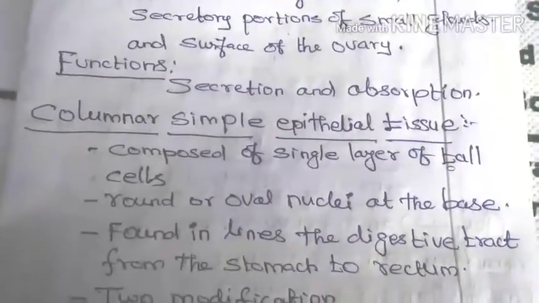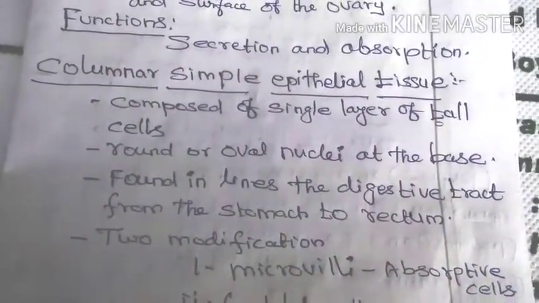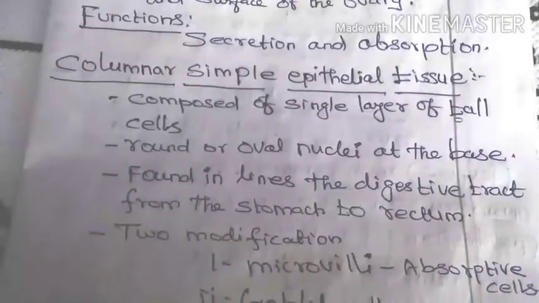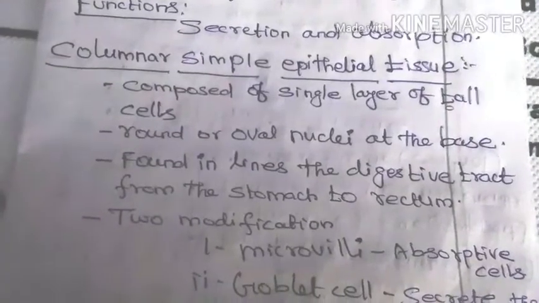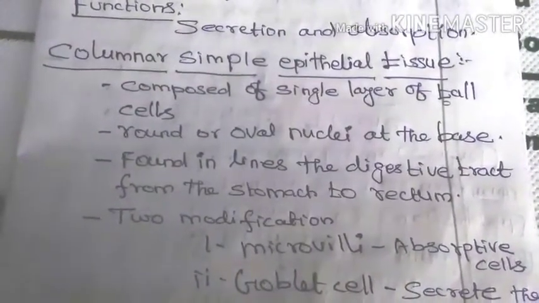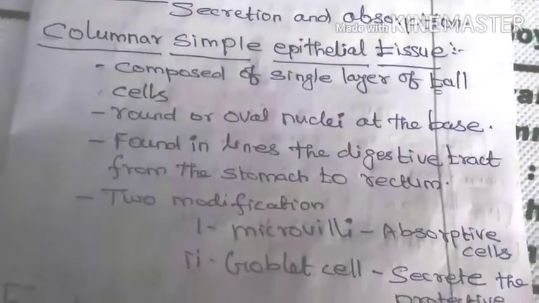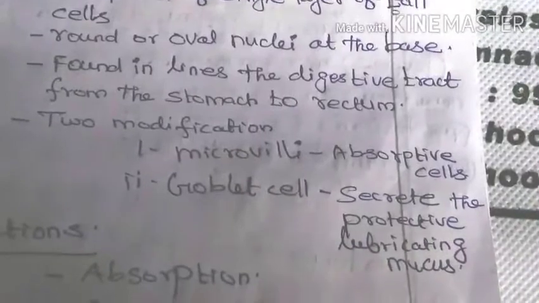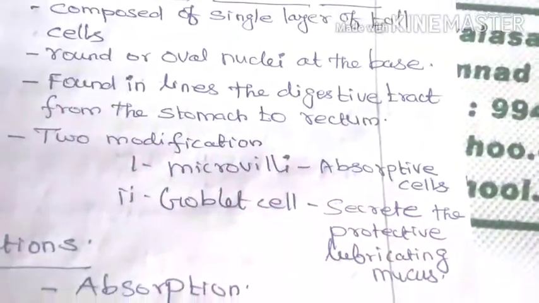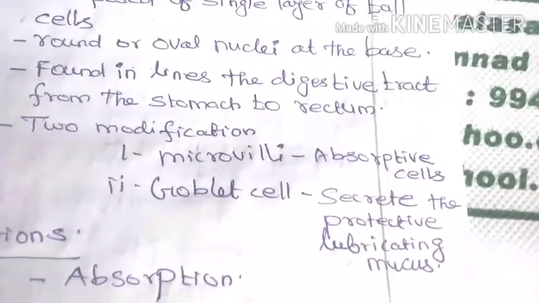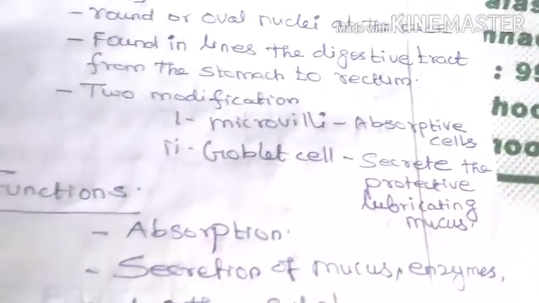Next, columnar simple epithelial tissue, composed of a single layer of tall cells. Columnar means tall cells, with round or oval nuclei at the base. It is found in the lining of the digestive tract from the stomach to the rectum. There are two modifications: microvilli, which are absorptive cells, and goblet cells, which secrete protective lubricating mucus.